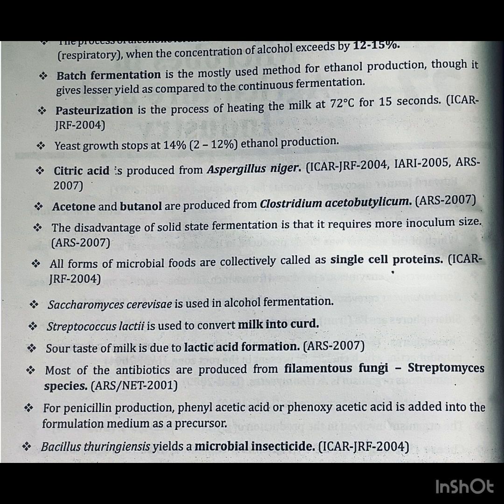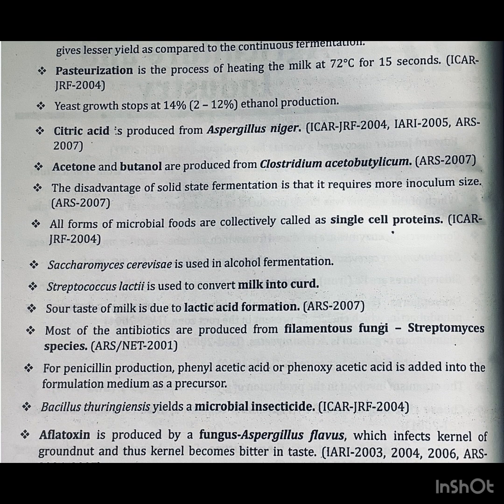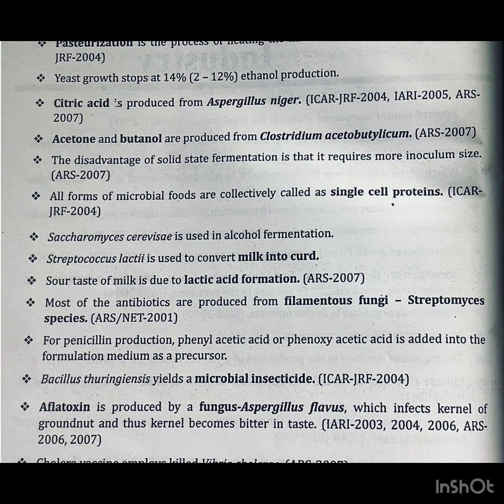Citric acid is produced from Aspergillus niger. Question asked in various examinations. ICAR JRF 2004, 2005, ARS examination 2007. Acetone and butanol are produced from Clostridium acetobutylicum. Question asked in ARS 2007. The disadvantage of solid state fermentation is that it requires more inoculum size. Question asked in ARS 2007. All forms of microbial foods are collectively called single cell protein.